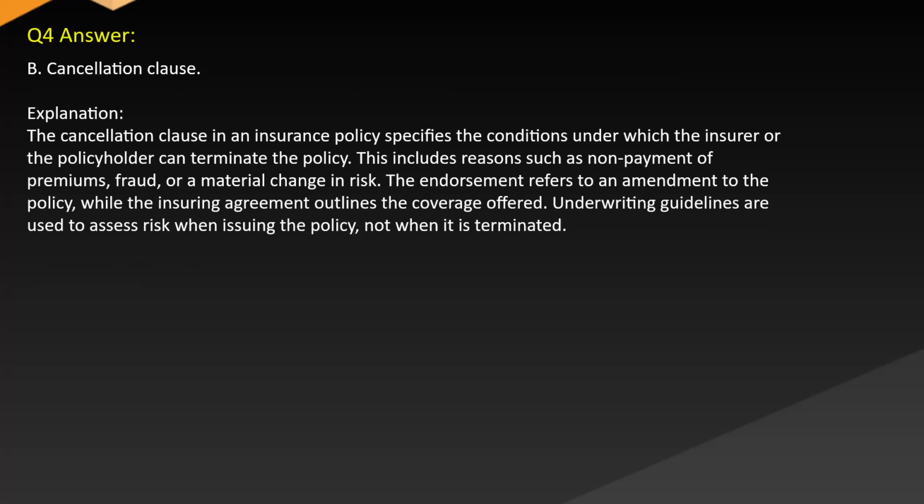Answer: B. Cancellation clause. Explanation: the cancellation clause in an insurance policy specifies the conditions under which the insurer or the policyholder can terminate the policy. This includes reasons such as non-payment of premiums, fraud, or a material change in risk. The endorsement refers to an amendment to the policy, while the insuring agreement outlines the coverage offered. Underwriting guidelines are used to assess risk when issuing the policy, not when it is terminated.